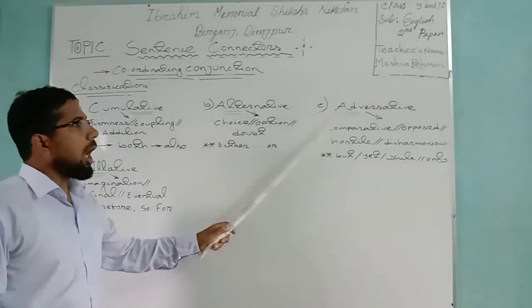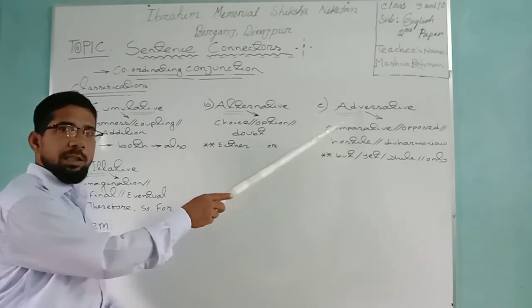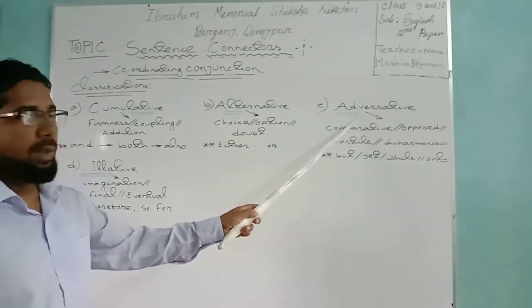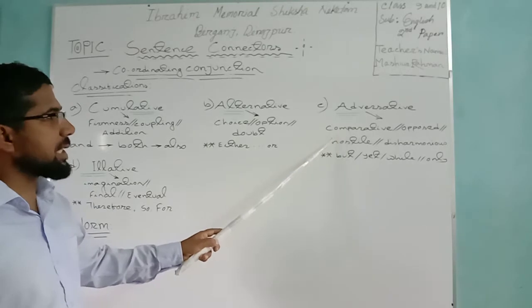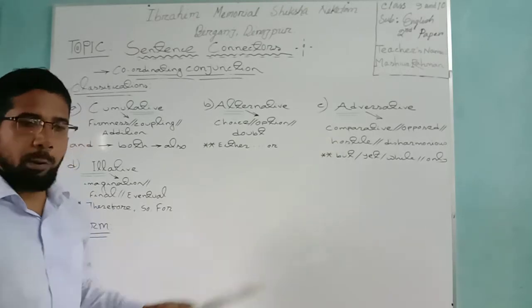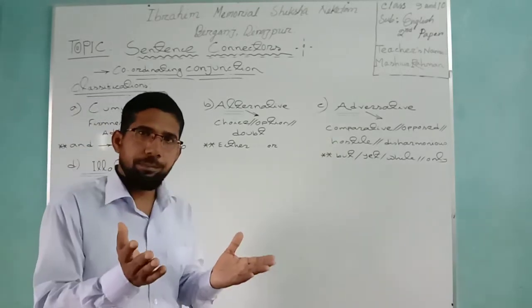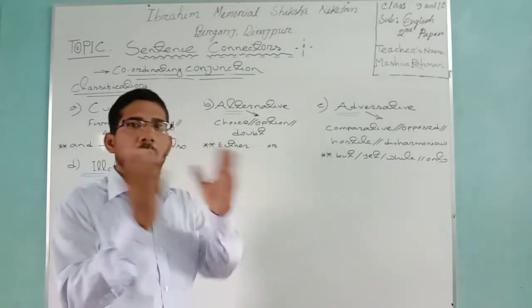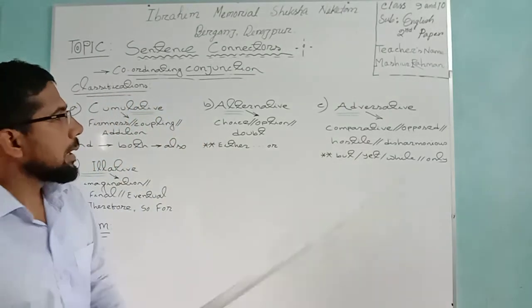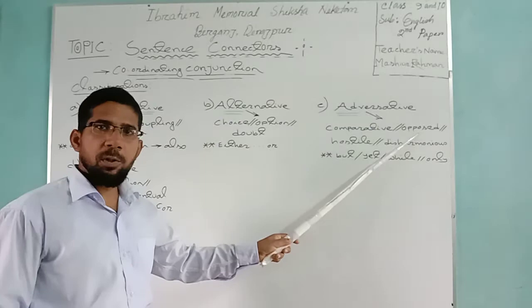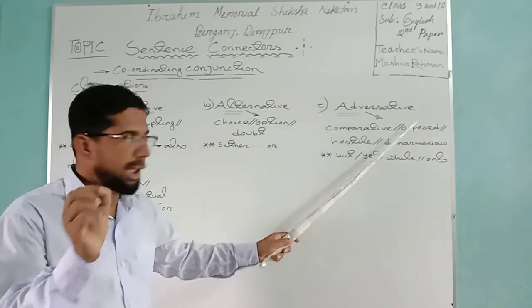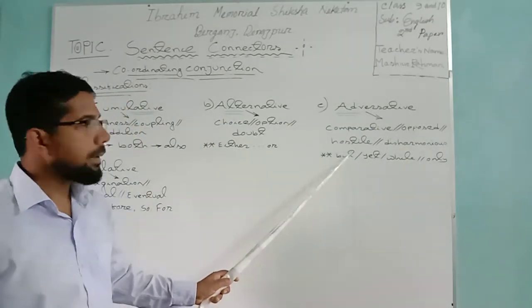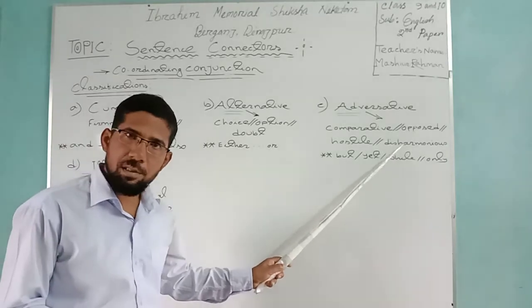Next, third one, adversative conjunction. The synonym of adversative conjunction is comparative. That will say comparison. Either this one or this one. Here, opposed. The word opposed has come from the noun opposition. Hostile. Otherwise, disharmonious.